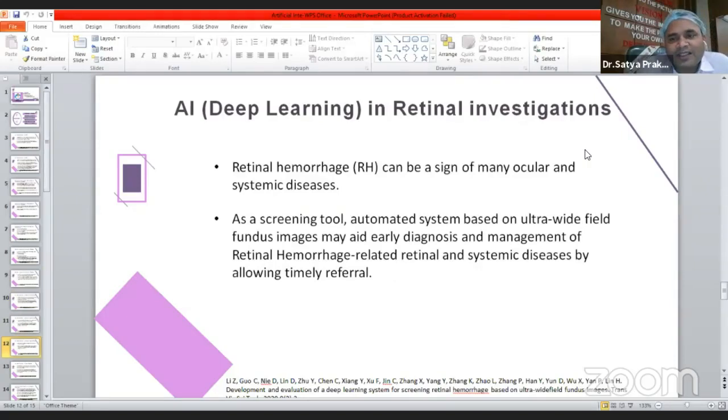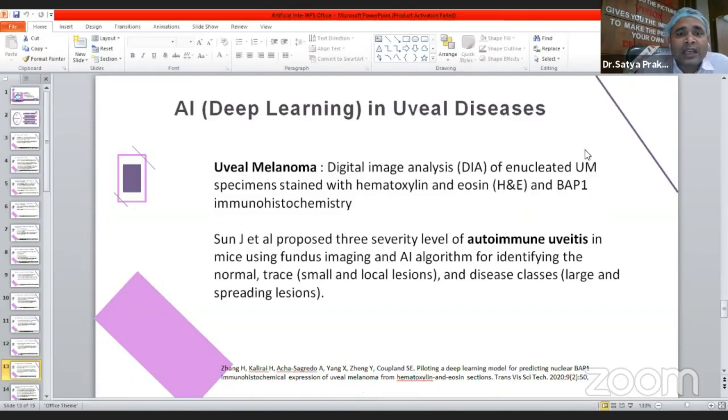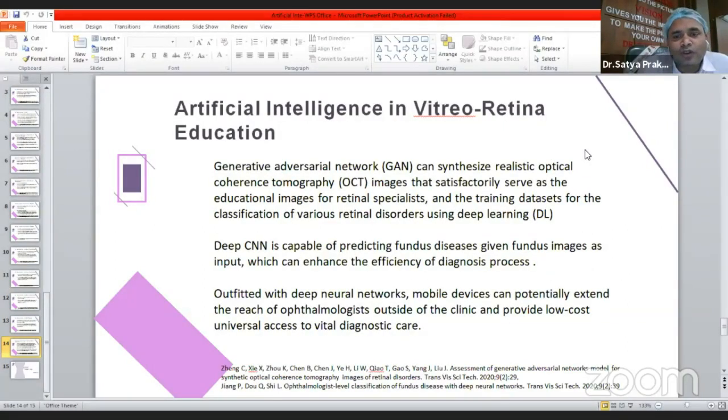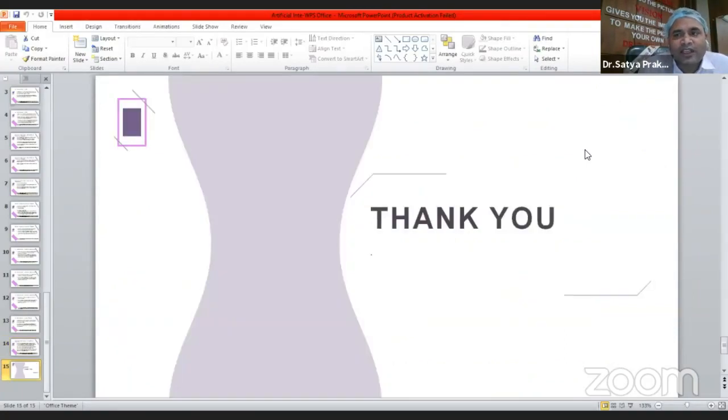So retinal hemorrhage can be a sign of many ocular and systemic disorders, and as a screening tool, an automated system based on wide field fundus images may aid early diagnosis and management of retinal hemorrhage related to retinal and systemic disease, allowing timely referral. AI can also be used to predict uveal melanoma using digital image systems, and AI can be used very well in cases of vitreoretinal conditions with deep CNN. And all these, when outfitted with deep neural networks, mobile devices can potentially extend the reach of ophthalmologists outside the clinic and provide low-cost universal access to vital diagnostic care. So thank you so much.